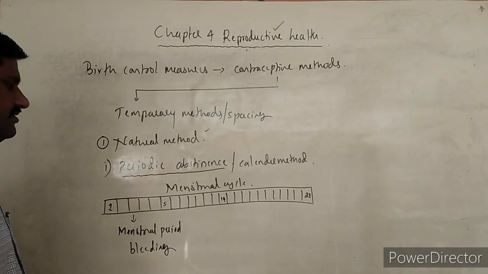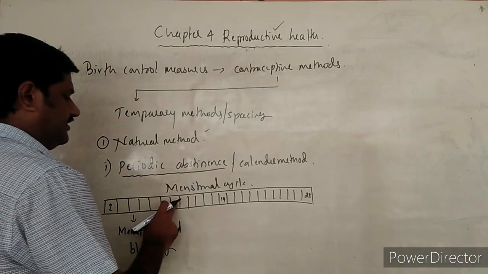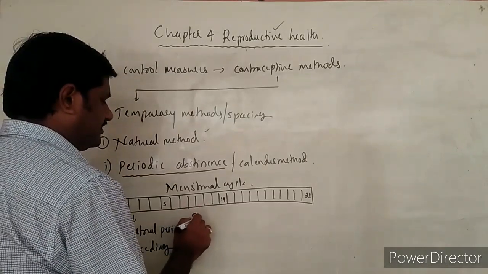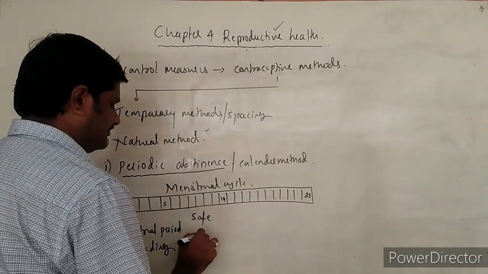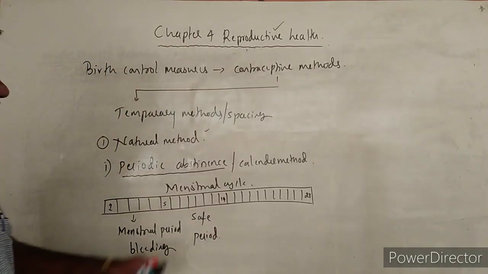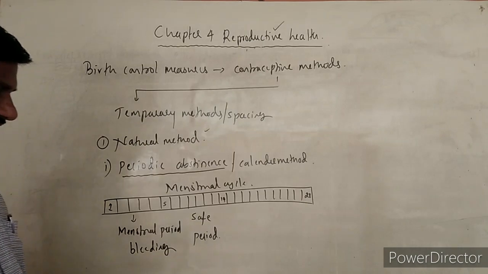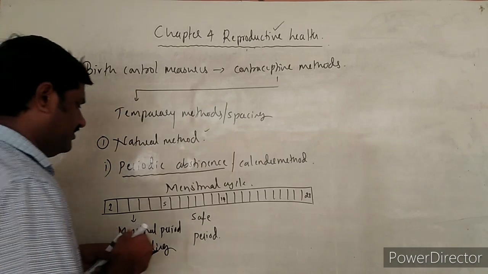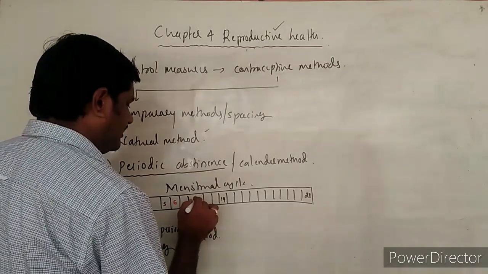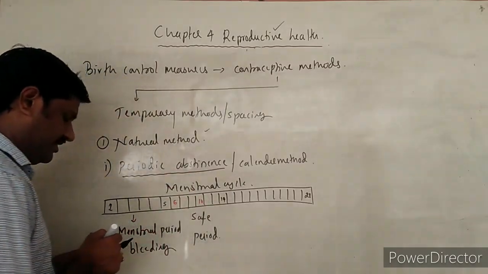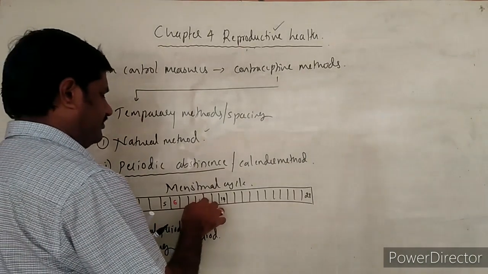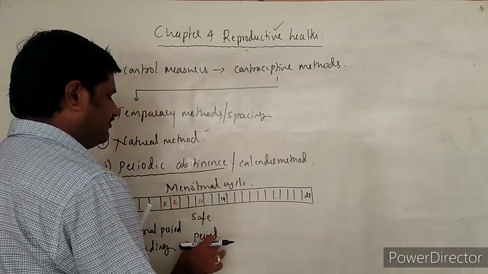Bleeding period it is said as. From 6th to 13th day, this is said as a safe period. But we consider here the safe period from 5th day or 6th day up to the 10th day, or sometimes 11 you consider, right? So this is the safe period.